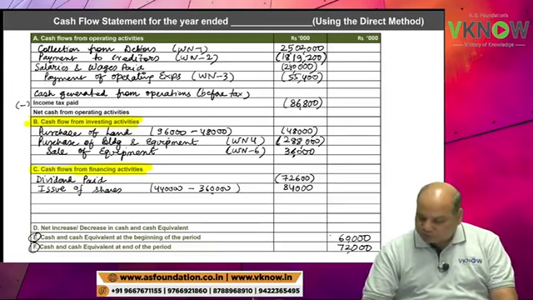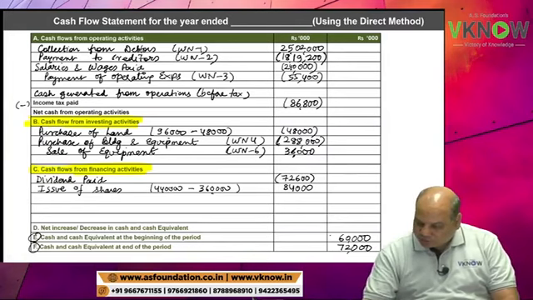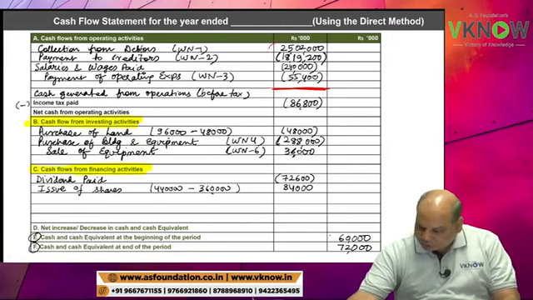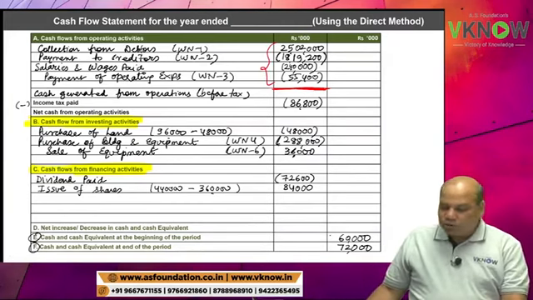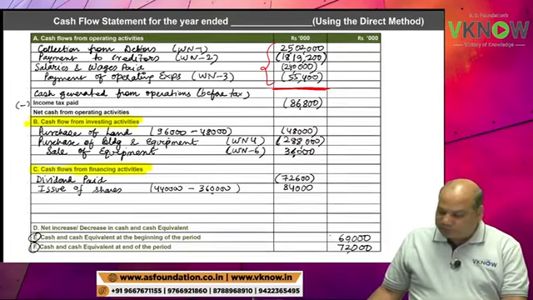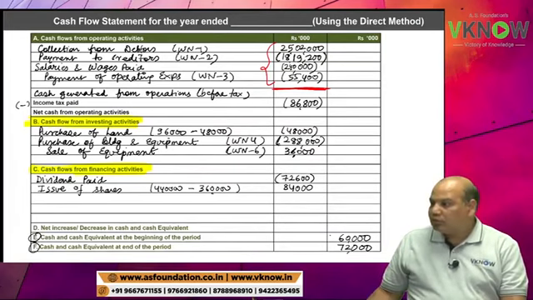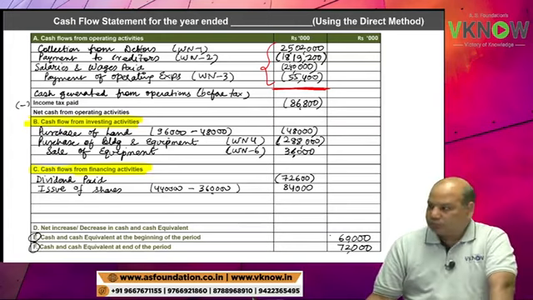The student will have to help me in calculating the totals. So we have cash generated from operations here. Take the total of the first four items. The first four items total will give you cash generated from operations before income tax.